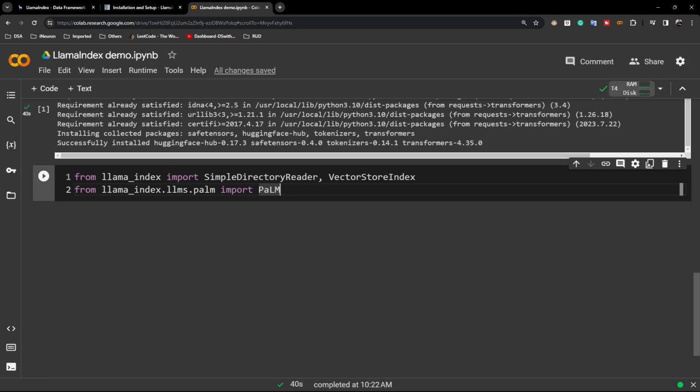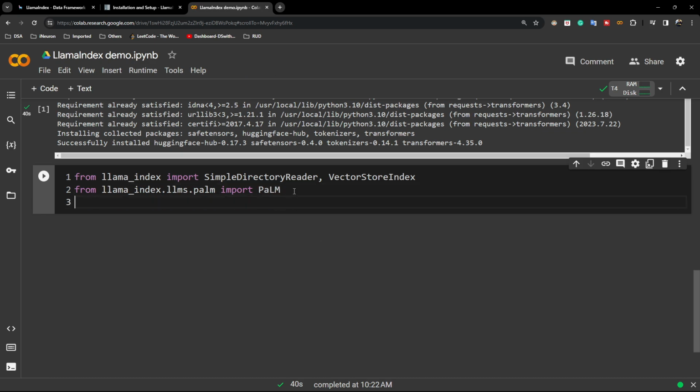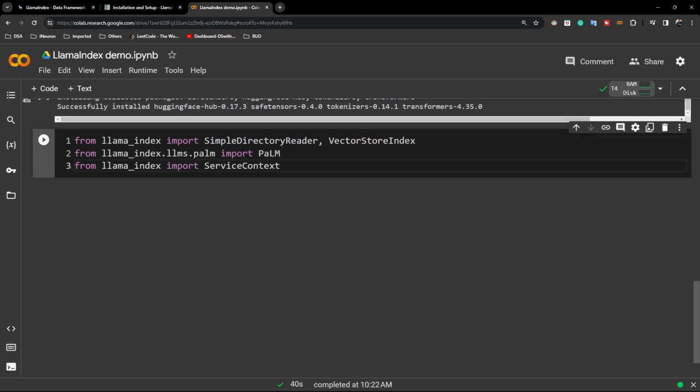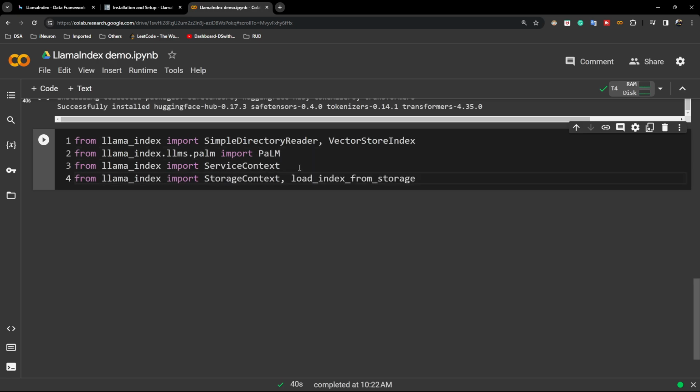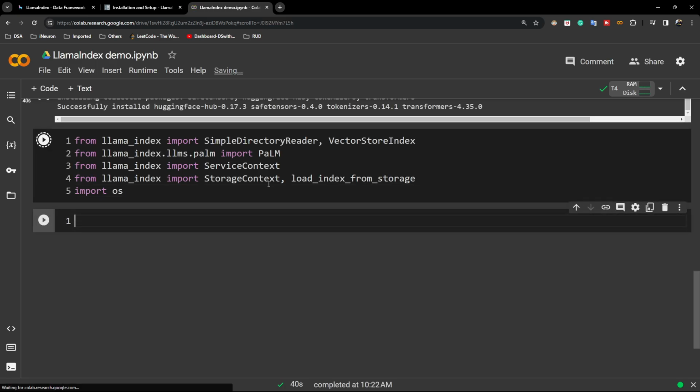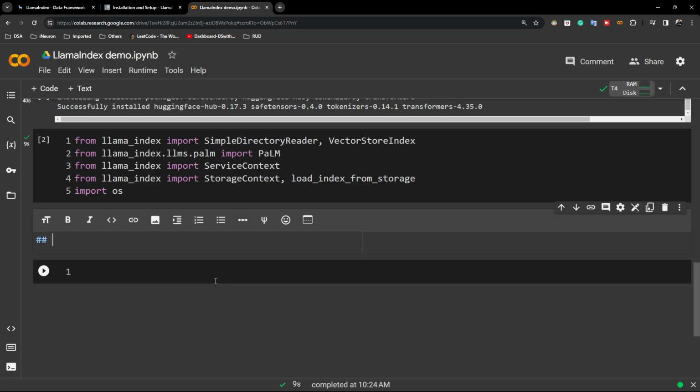Then I also need something called ServiceContext from llama index. I'll tell you what is service context. Then I also need something called StorageContext and load_index_from_storage. These are the things. Then I also need the operating system package, os. Now let me import them. Okay, done.